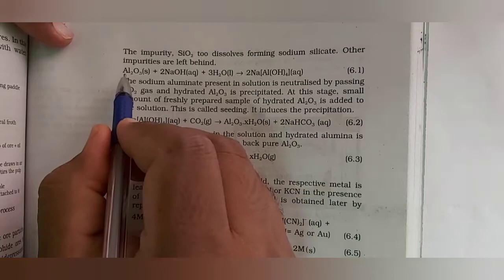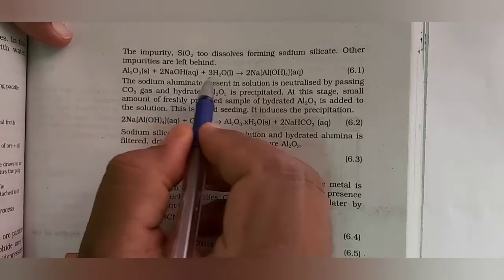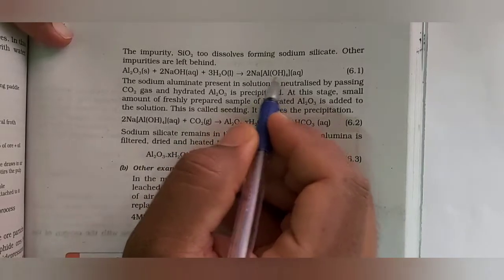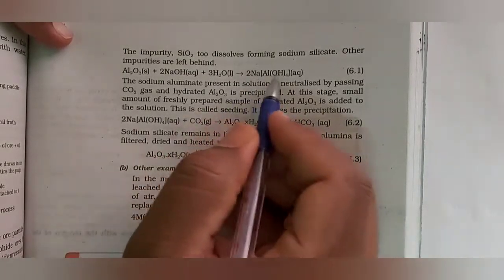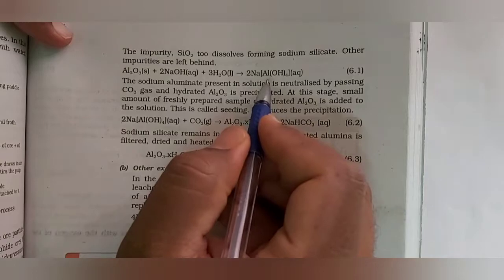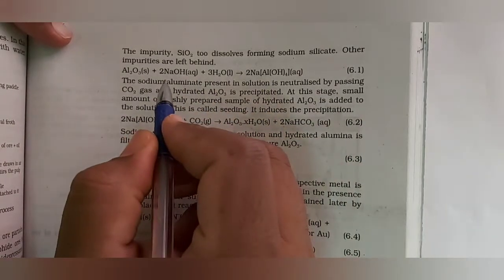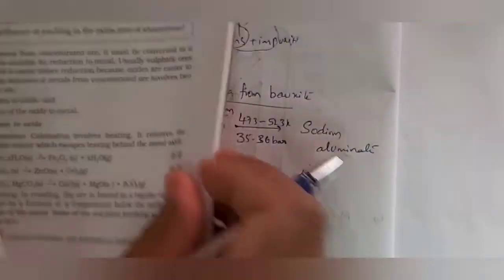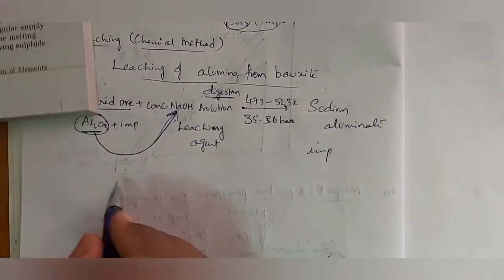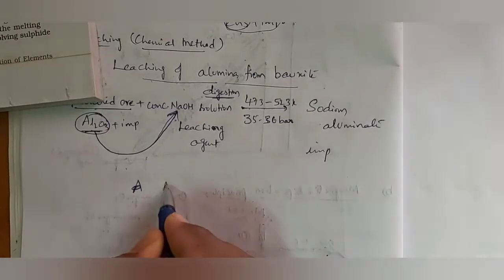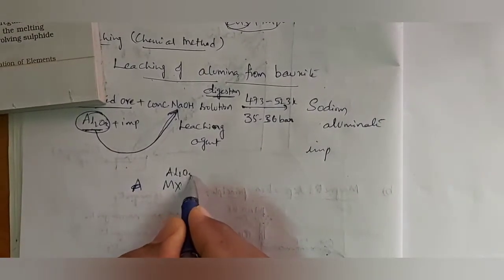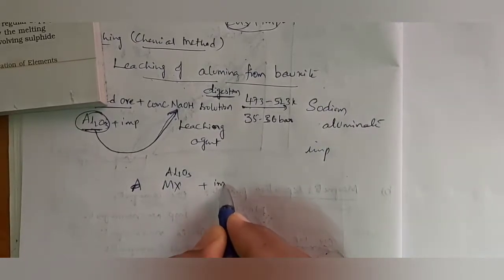Before that, Al2O3 plus 2NaOH plus 3H2O gives rise to 2Na[Al(OH)4]. This is the compound which is going to be formed. Al2O3 reacts with NaOH and H2O. Observe. Our metallic compound is Al2O3 plus impurities.